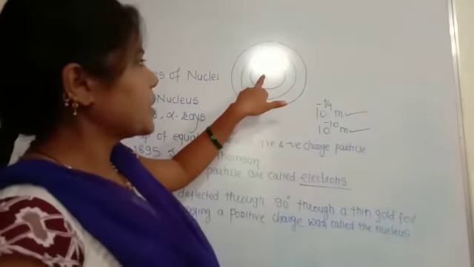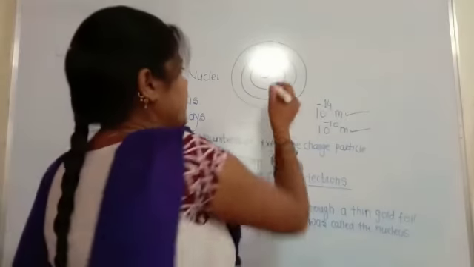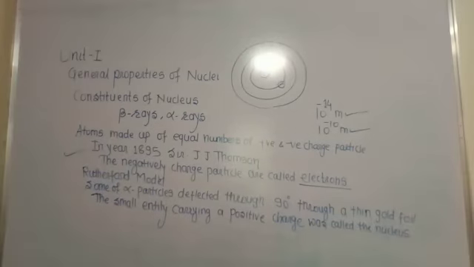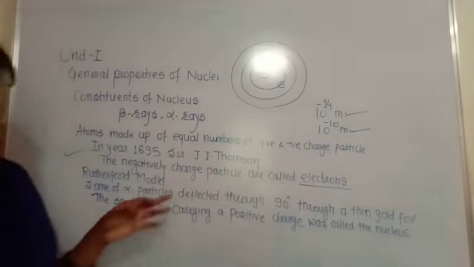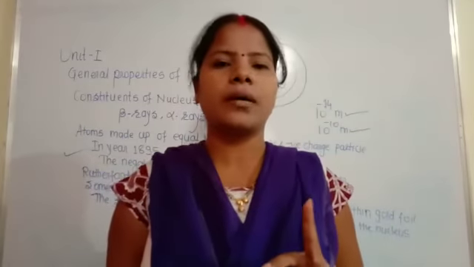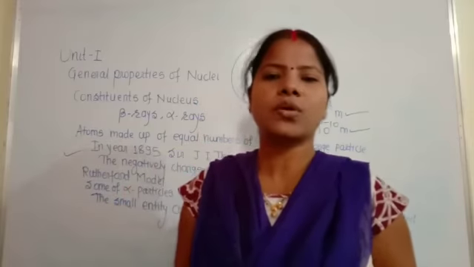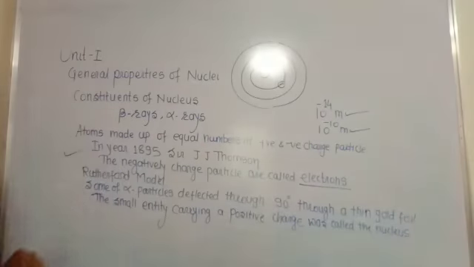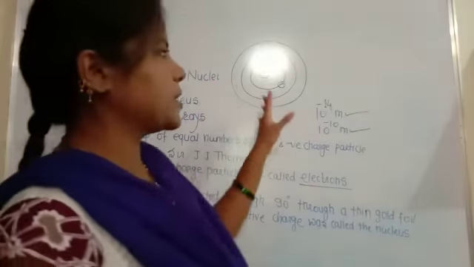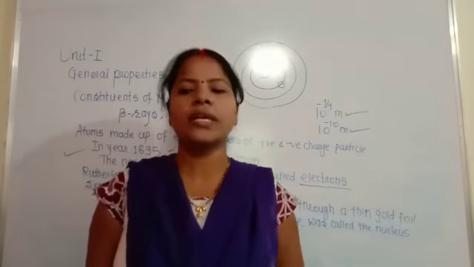The nucleus has a positive charge and the electron has a negative charge. There is an electrostatic force of attraction between them, and this is balanced by the centrifugal force due to rotation of the electrons, which have spin plus 1/2 and minus 1/2. That means the electrostatic force of attraction of the positively charged nucleus is balanced by the centrifugal force of rotation of the electrons.